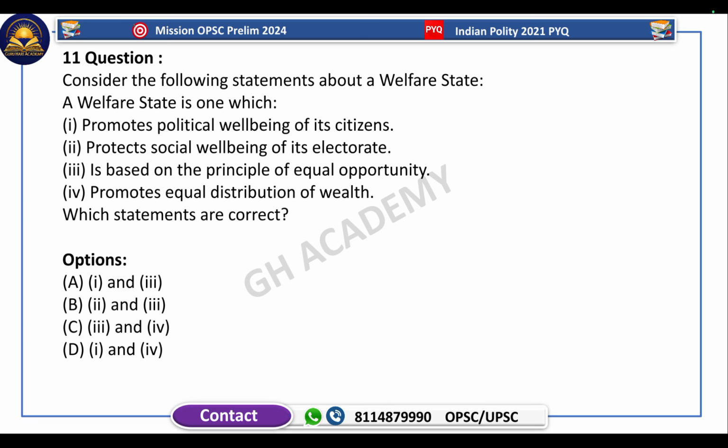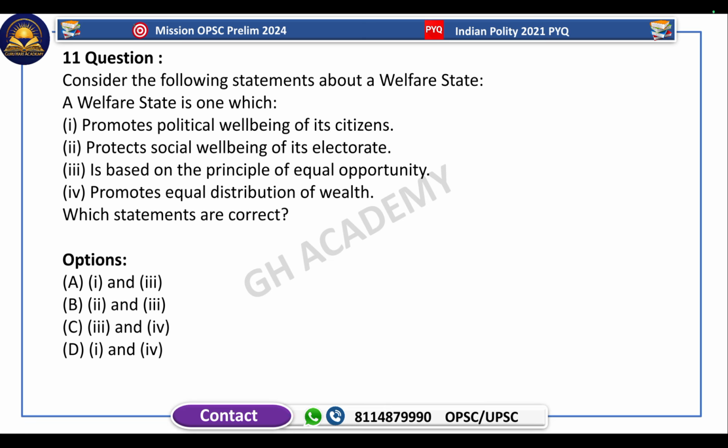Protects social well-being of its electorate. Again, this is incorrect, because it does not protect the social well-being of only the electorate. It's about all the citizens. Electorate are the persons who are eligible to vote, but citizens are all persons who hold Indian citizenship and live in the country. So a welfare state promotes the well-being of all the citizens who live in the state.